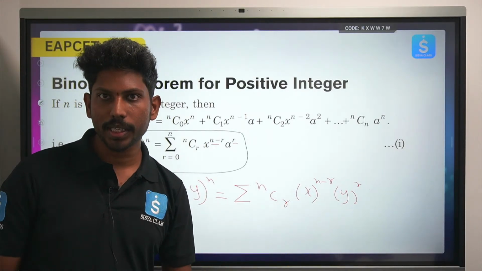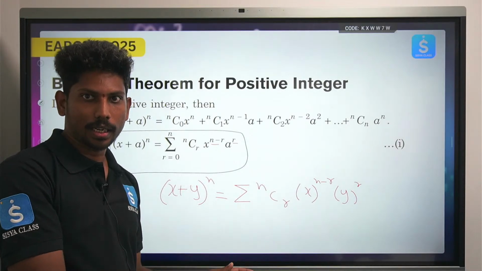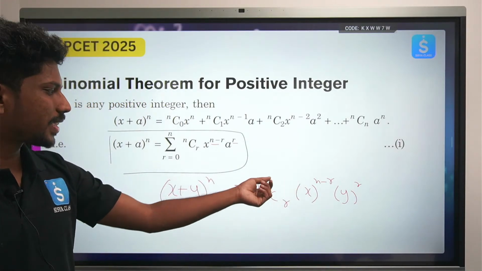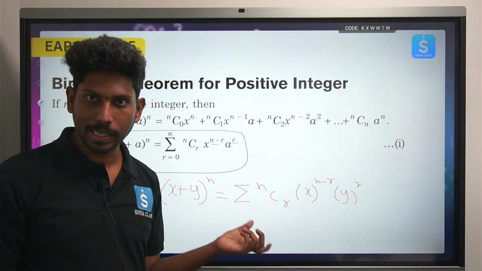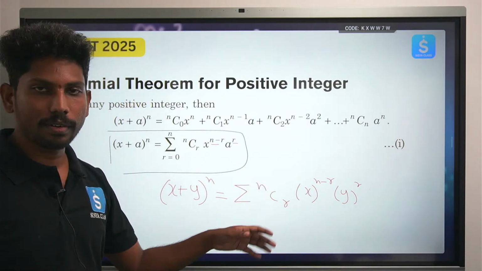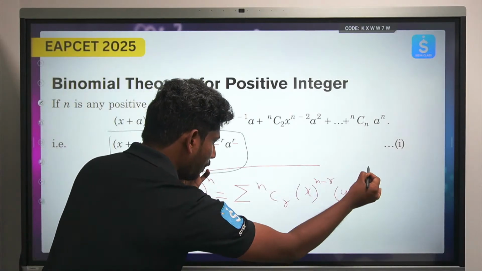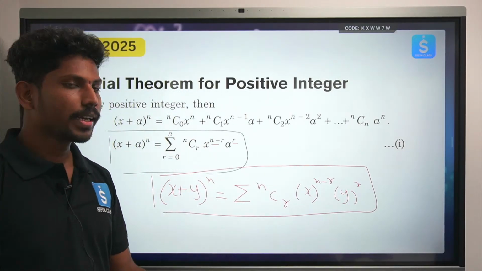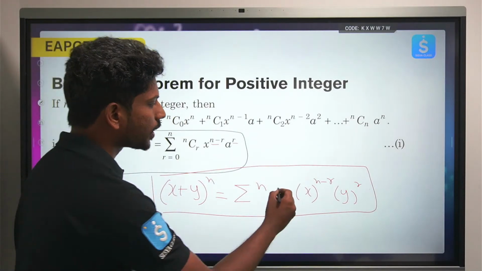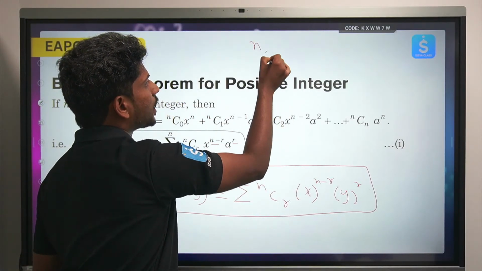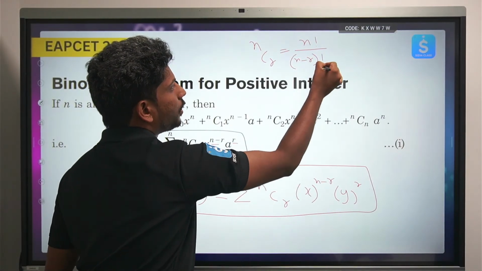Since we have already learned combinations, now we are eligible to actually discuss what is the combination nCr. Okay, so on this we can still have a very good, precise discussion, on why we have taken nCr. We can have that discussion later when we are into the topic, but as of now the complete thing is only this formula. Okay, nCr into x to the power n minus r into y power r, and you already know what nCr is. Okay, nCr is nothing but n factorial by n minus r factorial into r factorial.